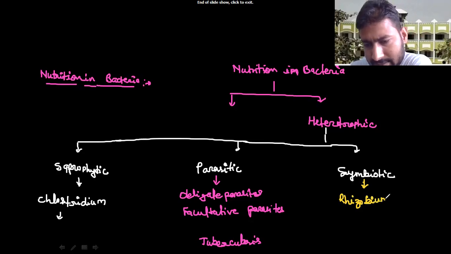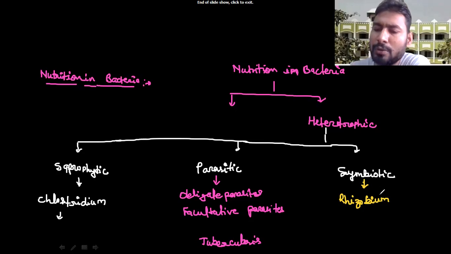Rhizobium bacteria is the symbiotic bacteria which is found in the root nodules of leguminous plants. The function of Rhizobium bacteria is nitrogen fixation, because in plants there is much deficiency of nitrogen in the soil. This deficiency is overcome by Rhizobium bacteria. So Rhizobium is the symbiotic nitrogen fixation bacteria found in the root nodules of leguminous plants.